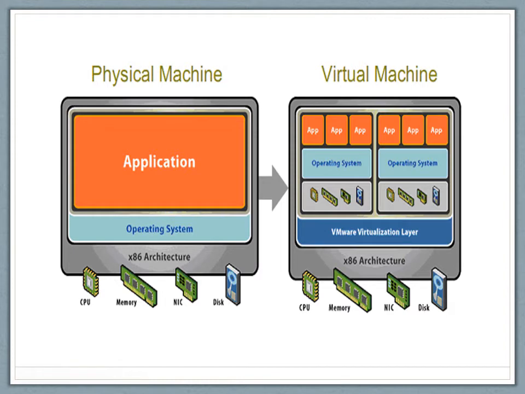Now, this figure shows us the physical machine and virtual machine. In a physical machine, we have a single operating system which runs on the x86 architecture, and in a virtual machine multiple operating systems run on the VMware virtualization machine. A virtual machine is very flexible with its hardware.